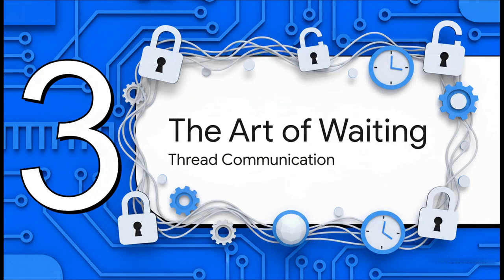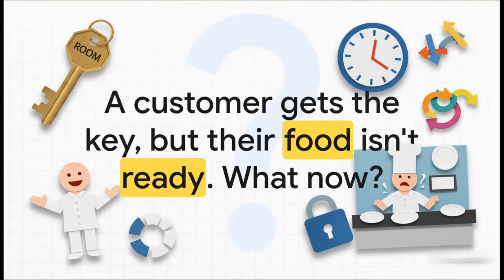Okay, so locks give us control. They stop threads from running into each other. But what happens when threads actually need to coordinate? What if a thread gets the lock, but then realizes it can't do its job until another thread does something first? Let's head back to our restaurant.